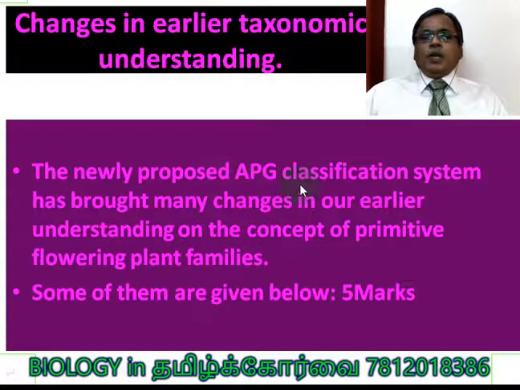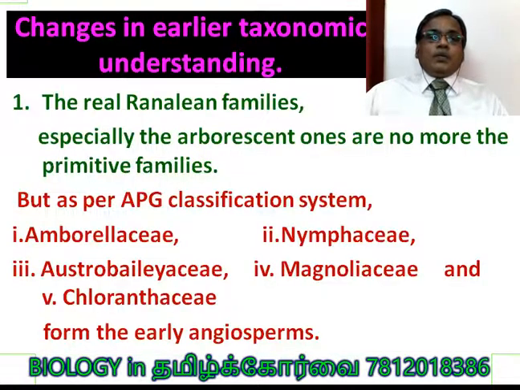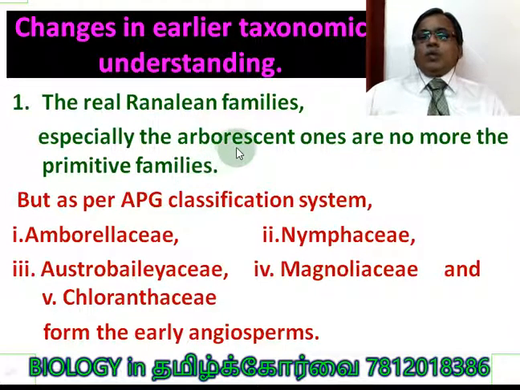The newly proposed APG classification system has brought many changes in our earlier understanding of the concept of primitive flowering plant families. Some of them are given below, and can be asked as a 5-mark question. What are the changes in earlier taxonomic understanding after the introduction of the APG system? 5-mark question. Number 1, the Ranalian families, especially the arborescent ones, are no more the primitive families.